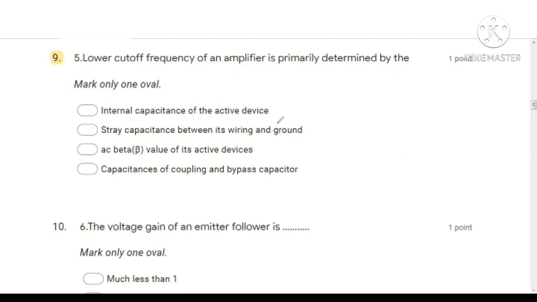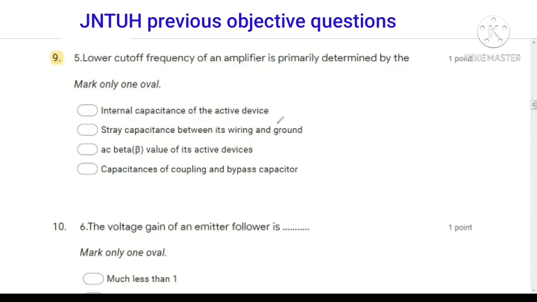Next question, lower cutoff frequency of an amplifier is primarily determined by. Actually, the lower cutoff frequency and upper cutoff frequency are FL and FH. So this FL, the lower cutoff frequency of an amplifier, is primarily determined by the coupling capacitors and bypass capacitors.